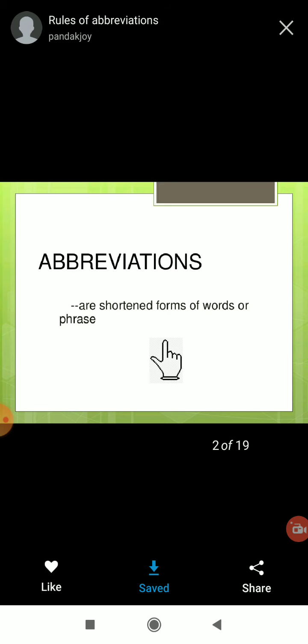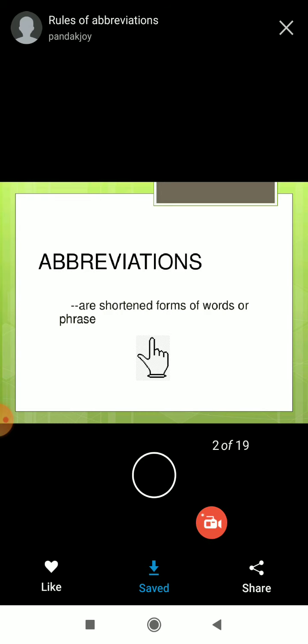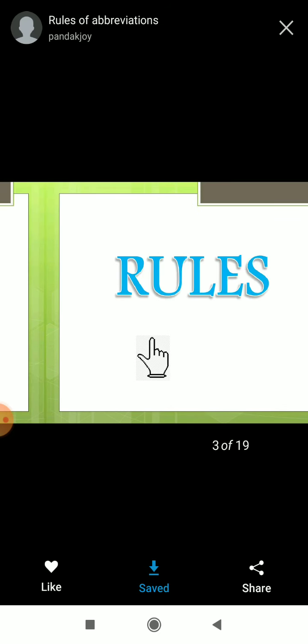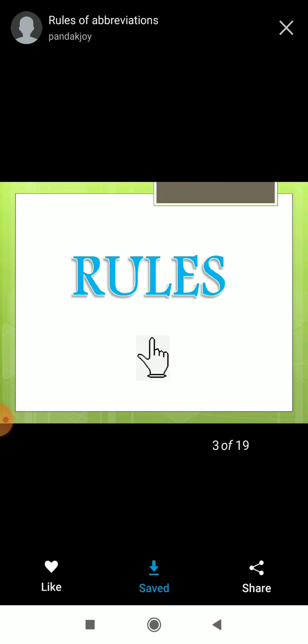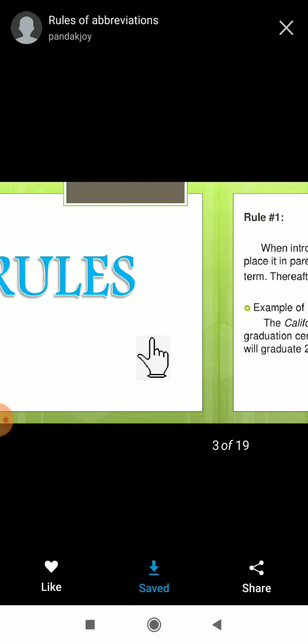Abbreviations are shortened forms of a word or phrase. You know that it is the shortest form of the word or phrase. Next, see here. There are some rules while using abbreviations. What are they? We have to see in detail.